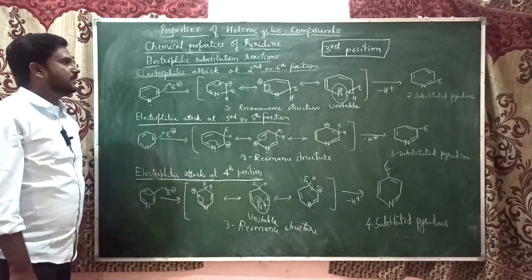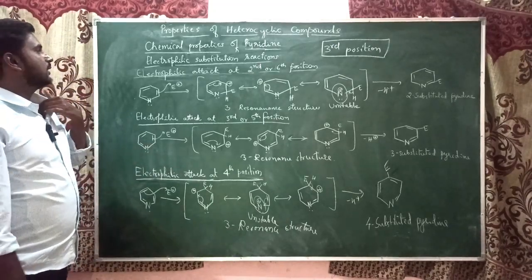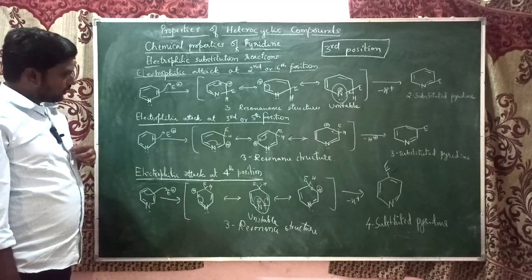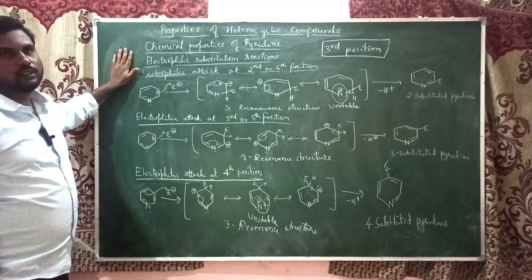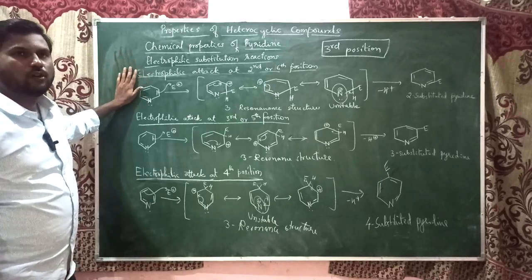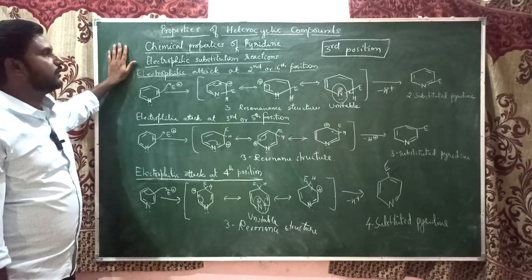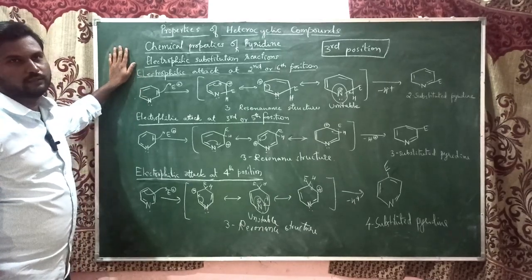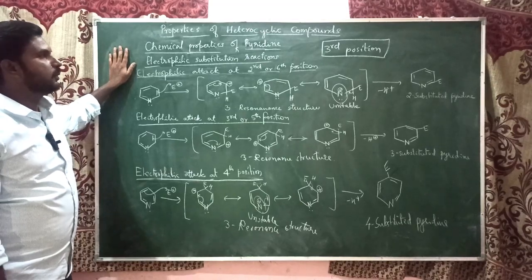Now we will see the examples of electrophilic substitution reactions. As pyridine is not easily undergoing electrophilic substitution reactions, we cannot see all kinds of electrophilic substitution reactions. Very few reactions are possible.